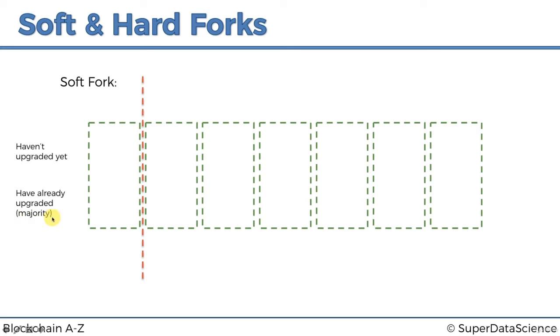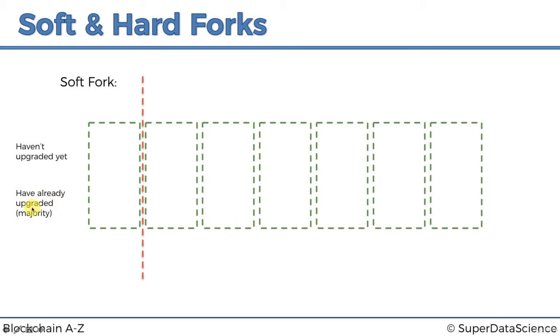But what this word here, majority, means is that a soft fork will only actually be initiated by the network when the majority agrees in advance to that soft fork. So in Bitcoin, Litecoin, in different networks, the rules are different, and that majority is a different percentage.